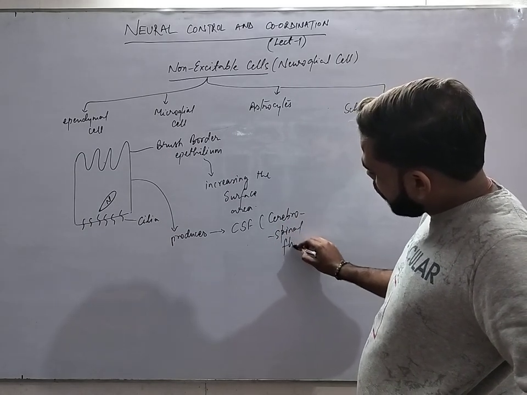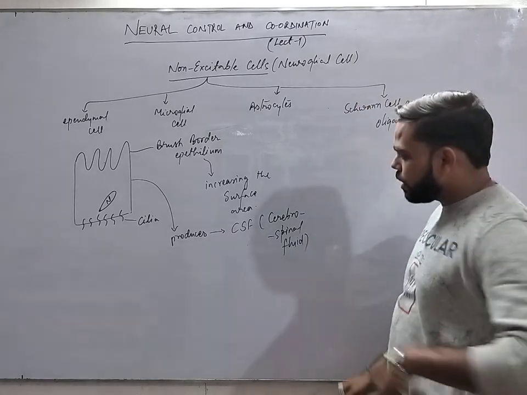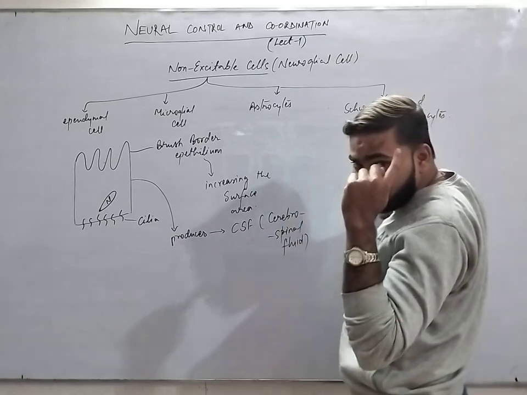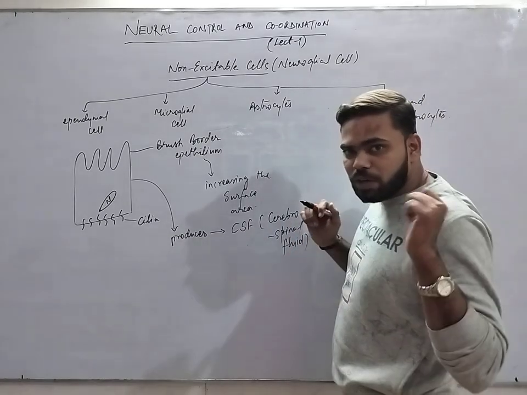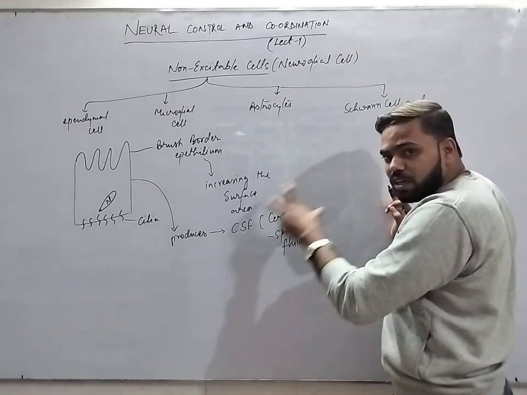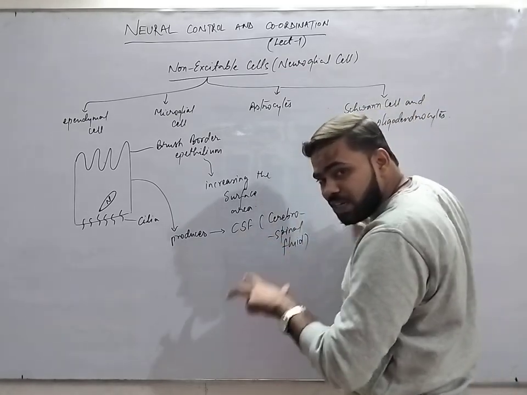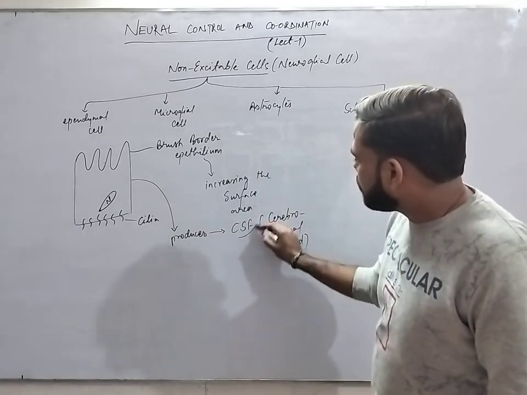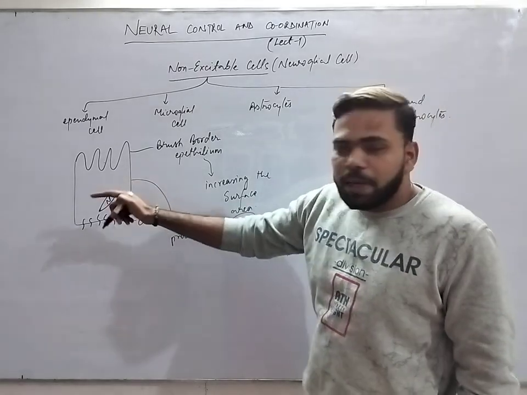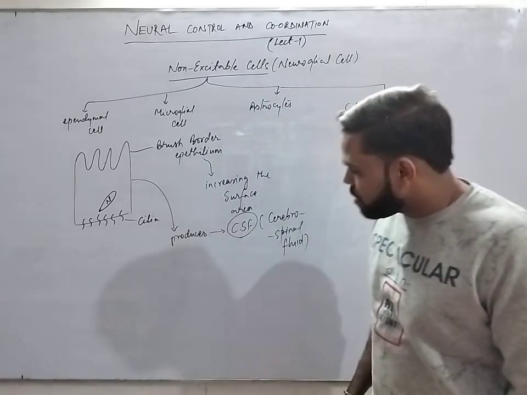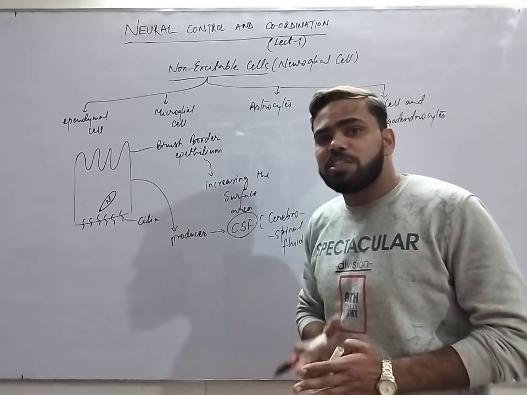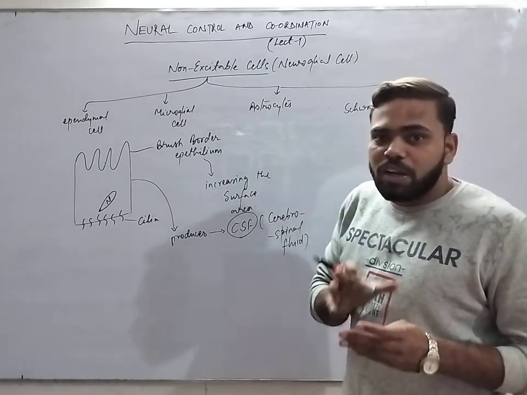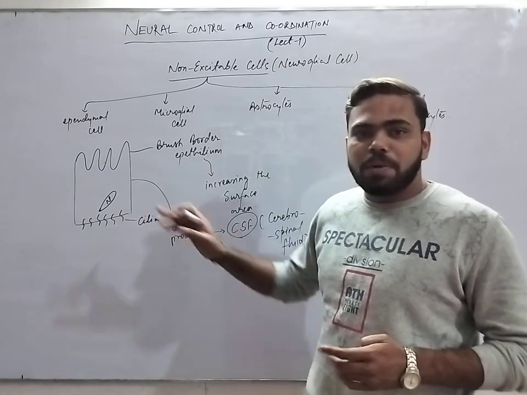By the name, it is clear that this fluid is present in both cerebro, meaning brain, and spinal, meaning the spinal cord. This name is shouting that I am present at both places, the brain as well as the spinal cord. So CSF is produced by the ependymal cells, which are non-excitable cells, and not only the production but even the reabsorption is done by the same cell, the ependymal cell.